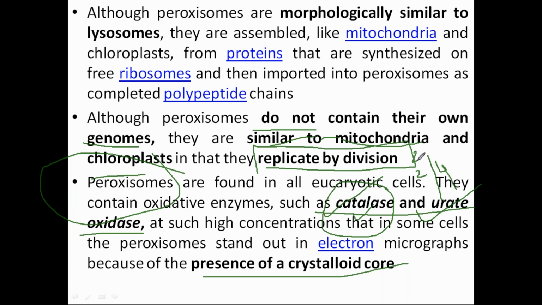Some of the facts may be given about peroxisomes, and one of the facts may be this: they can replicate by division. So you should not be confused about these things. Definitely they lack their own DNA.